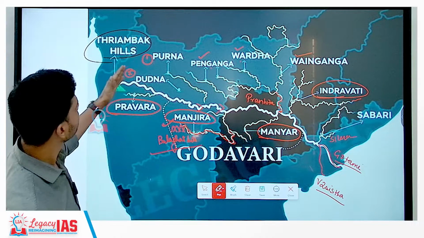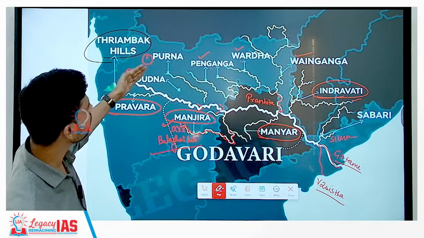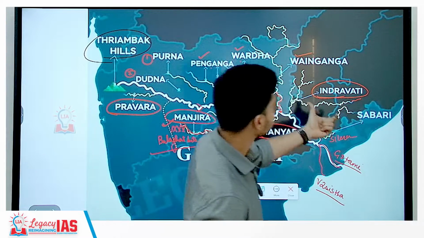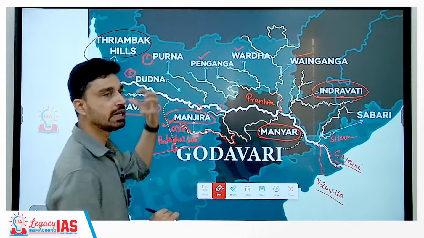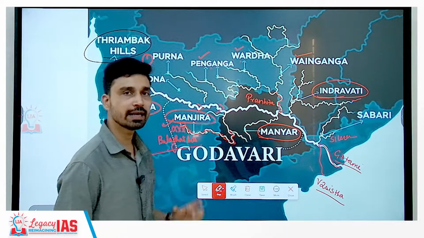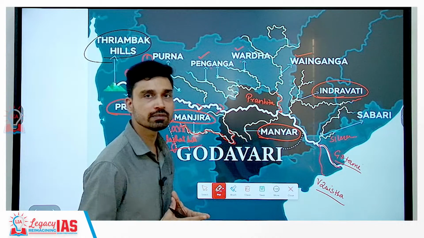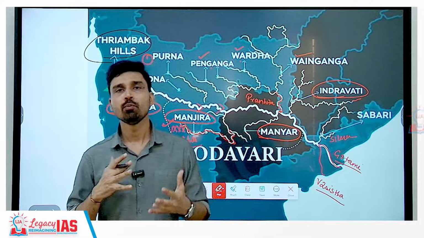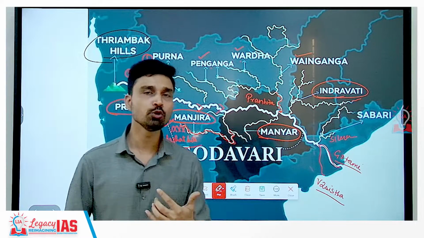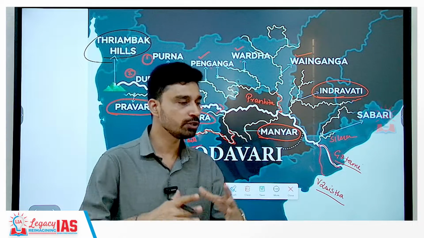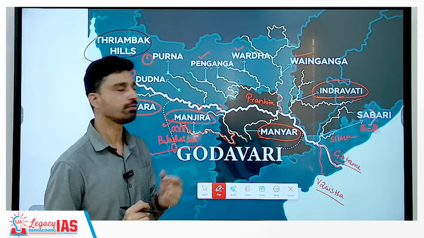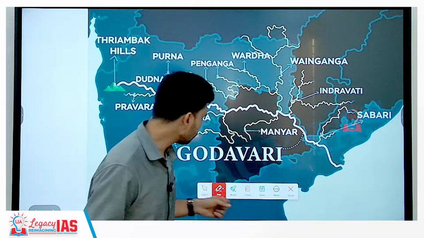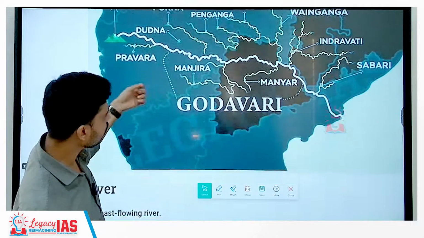So in total, how many tributaries do we have? 1, 2, 3, 4, 5, 6, 7, 8, 9. 9 major left bank tributaries and 3 right bank tributaries. These 12 tributaries of Godavari are very, very important. Actually, in the last 5 to 6 years, more than 2 times, 3 times, UPSC has asked questions only from the tributaries of Godavari river itself. So make sure that you are sure which is a tributary and which is not a tributary of this river.